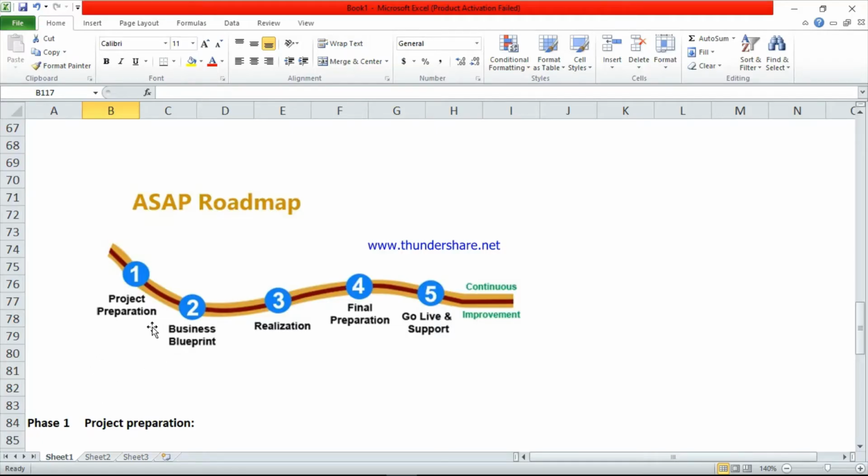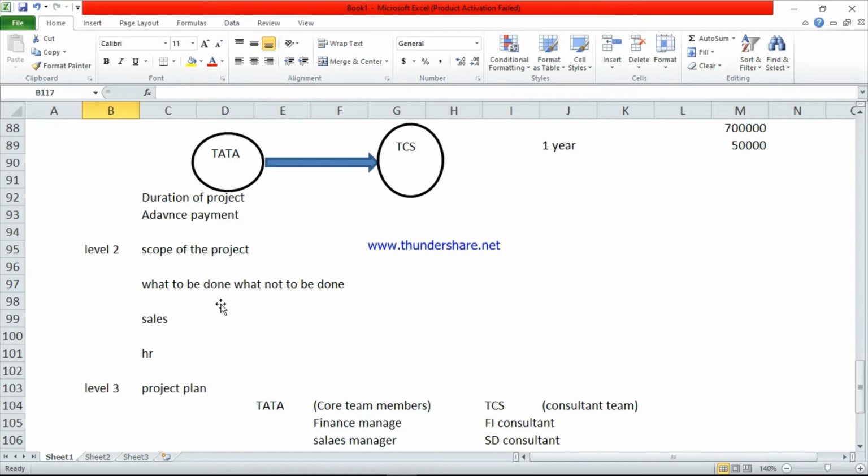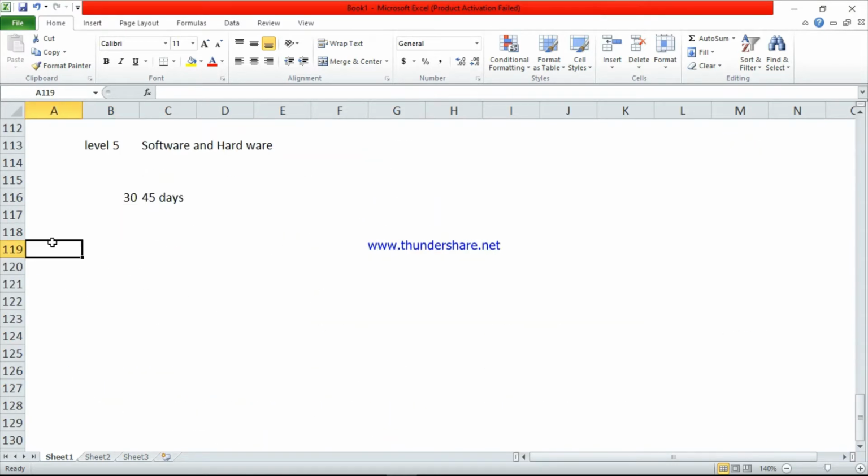Now the second phase is the business blueprint. Phase 2 is the business blueprint. Here also levels are there.